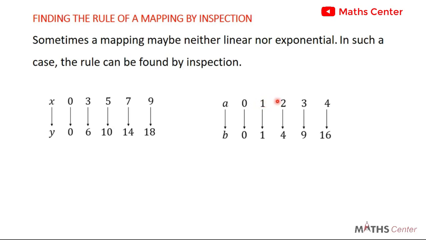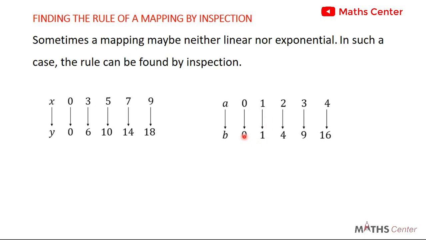Between 1 and 2, the difference is 1. Between 2 and 3, the difference is 1. Between 3 and 4, the difference is 1. So here, the common difference between elements in the domain is constant. Let's check and see for the codomain.